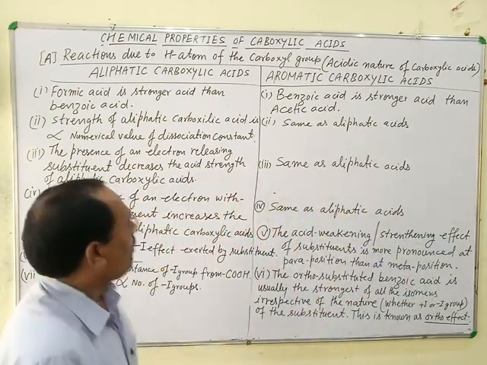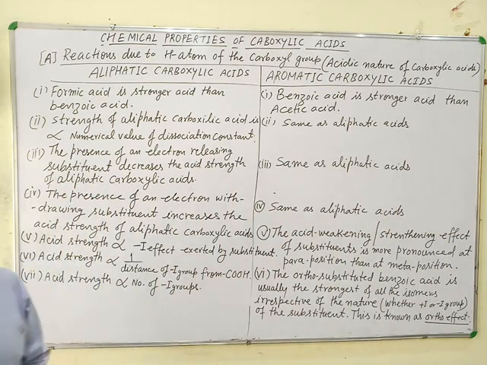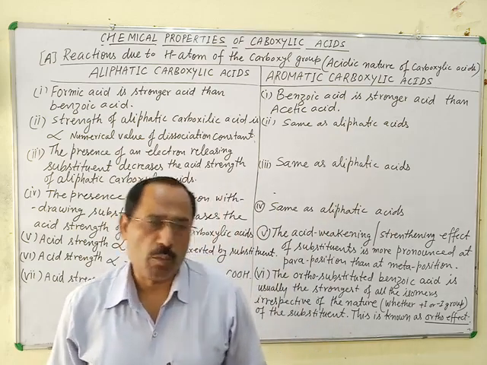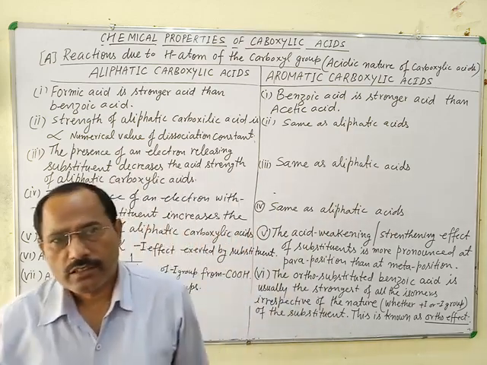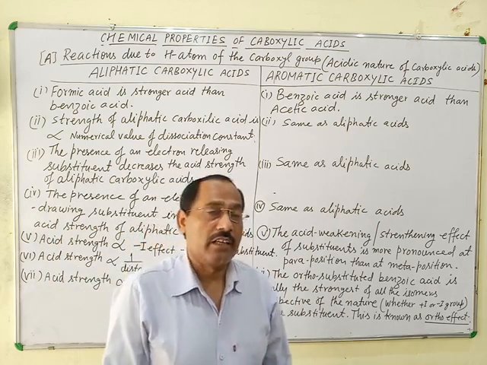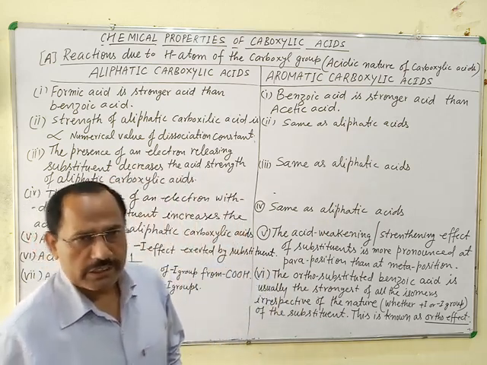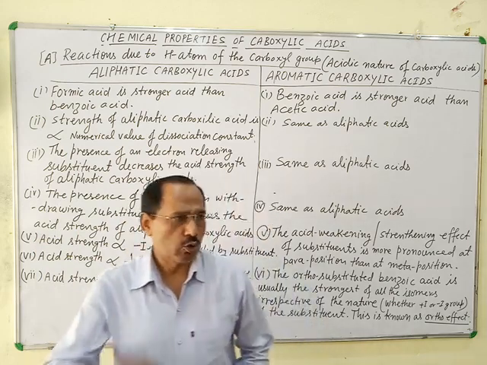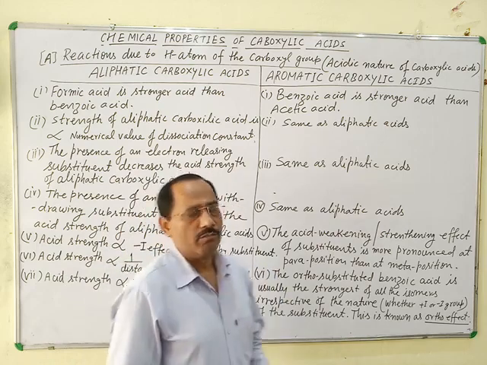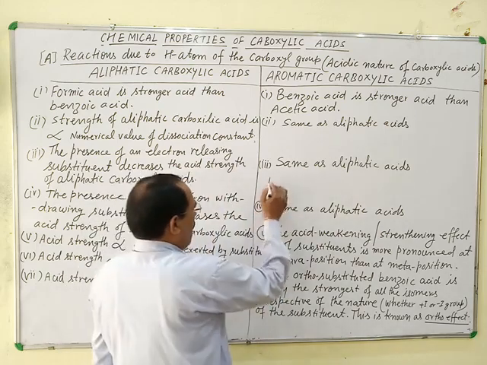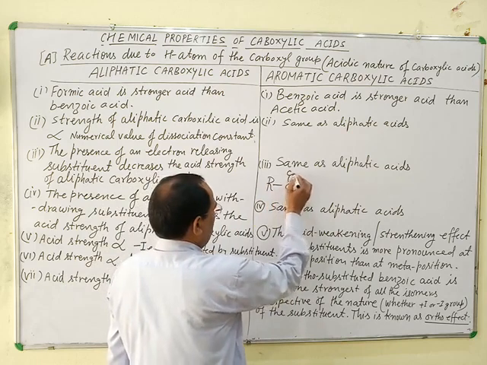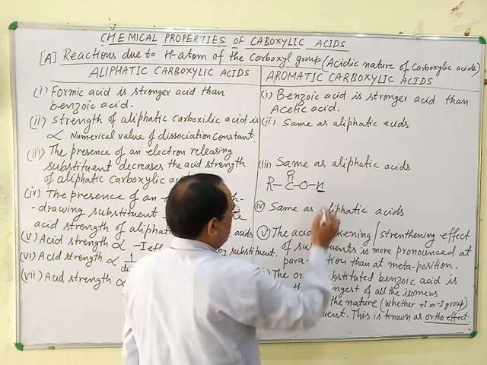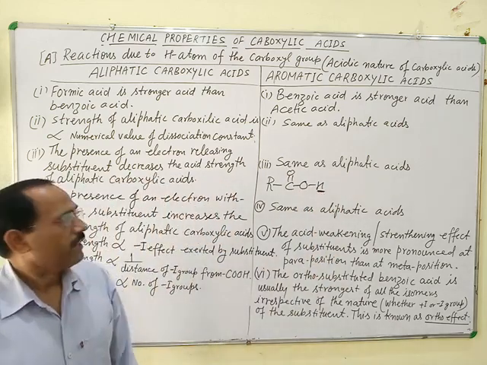Now, about the chemical properties of carboxylic acids. Aliphatic as well as aromatic carboxylic acids are both acidic in nature, and their acidic strength depends on the ease with which hydrogen is released as a proton. For example, in RCOOH, this hydrogen becomes acidic and reactive.